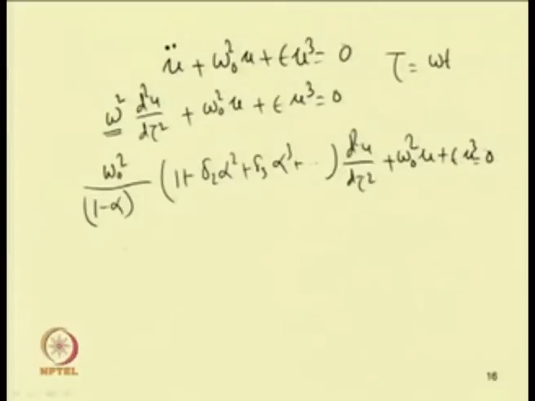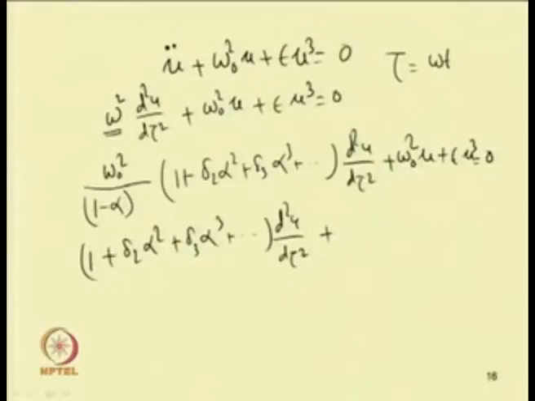With further expansion, by multiplying, 1 plus delta 2 alpha square plus delta 3 alpha cube into d square u by d tau square plus 1 minus alpha into omega 0 square, taken common, into u plus alpha by omega 1 into f u, where f u equal to u cube, equal to 0.